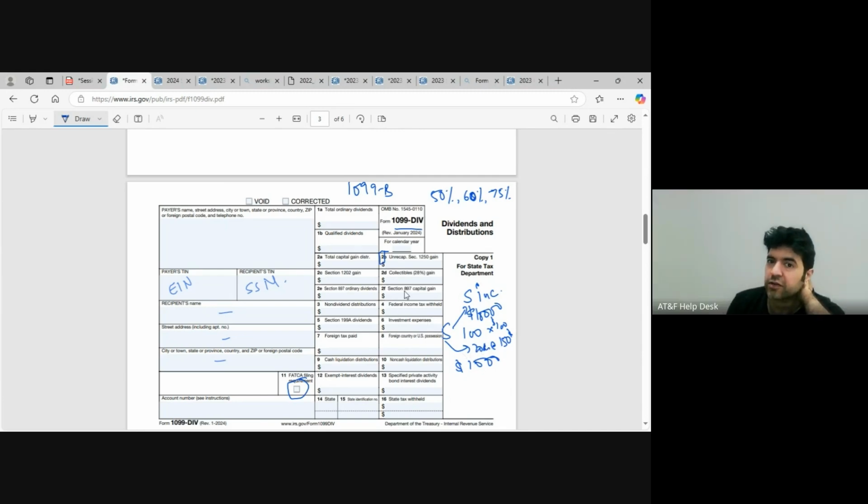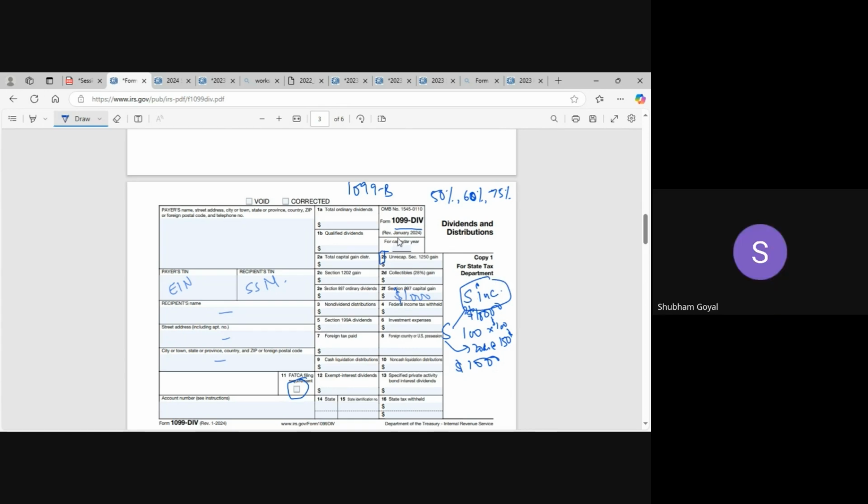This $1,000 will be reported by S Inc. when S Inc. issues the 1099-DIV to you. But S Inc. will not be able to withhold any taxes on this, because it is not part of the payment process. I sell it to someone, and that someone gives me the money. It is between two parties not related to S Inc. So S Inc. will not be involved in the money flow, and will not be able to withhold taxes on this.